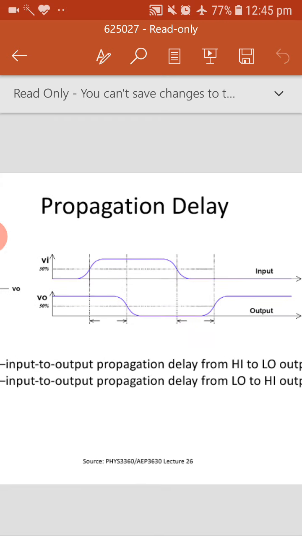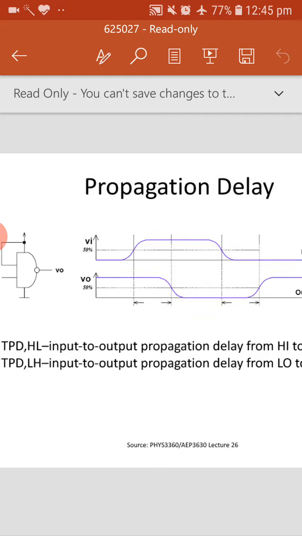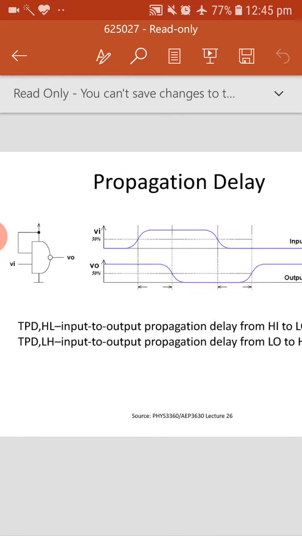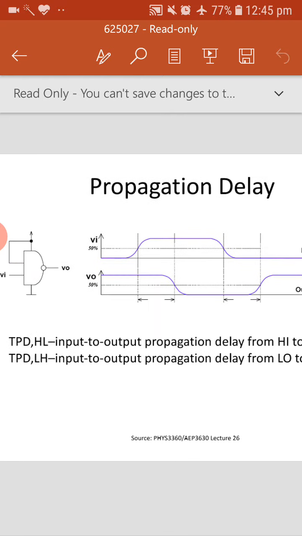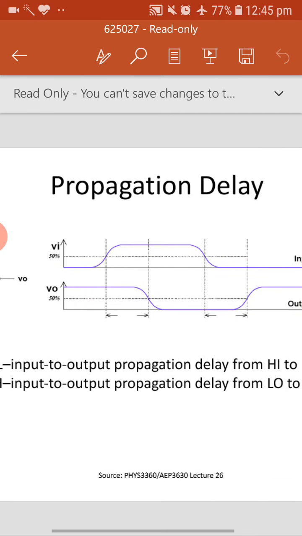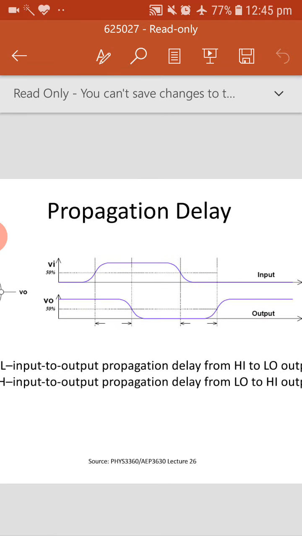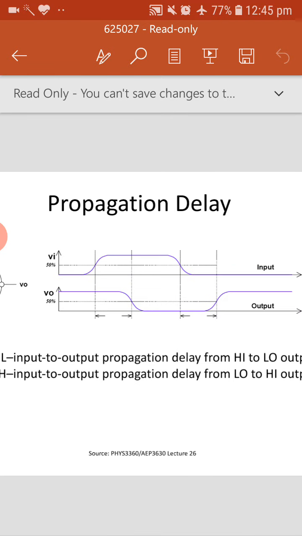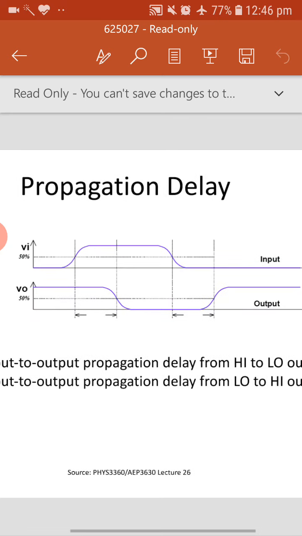The next parameter is the propagation delay. Basically, it is the delay between input and output. For example, if you see the waveform here, initially it is 0, then it goes high, and again comes low. One pulse like that: 0 and then 1, stays for some time, then low.